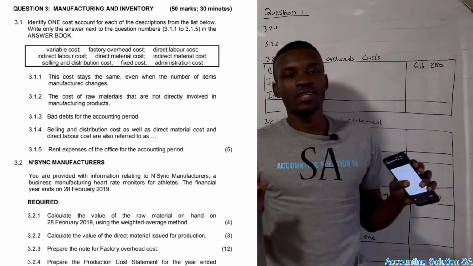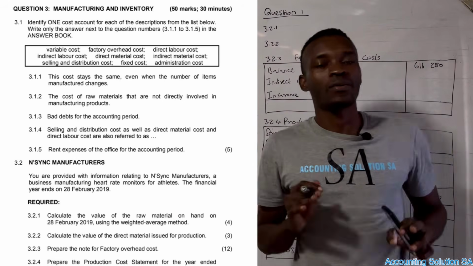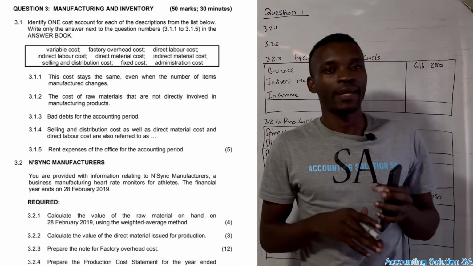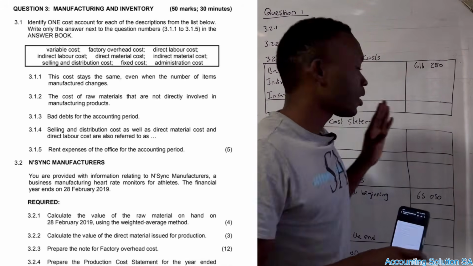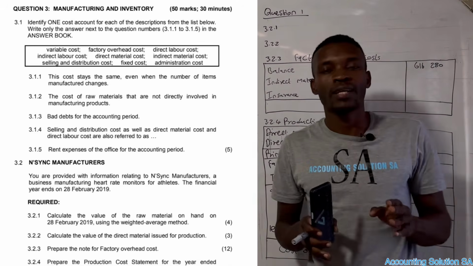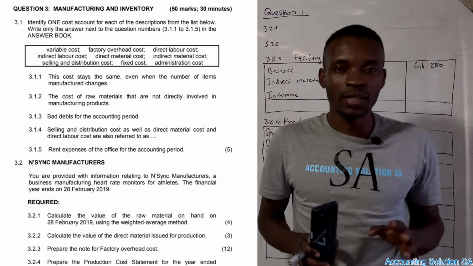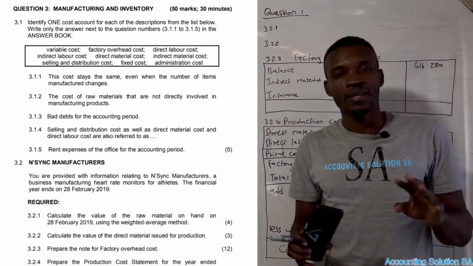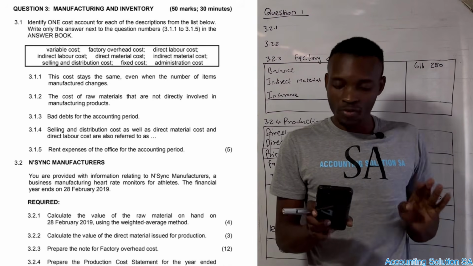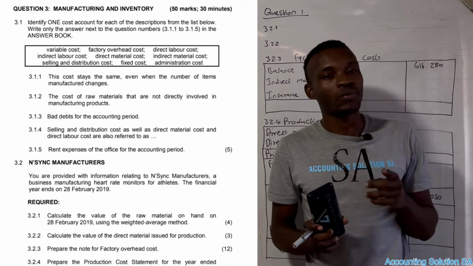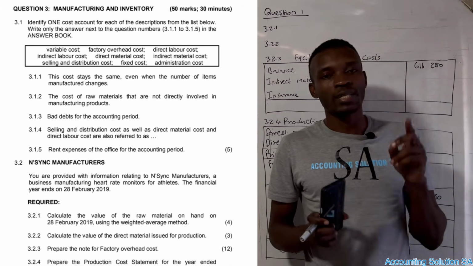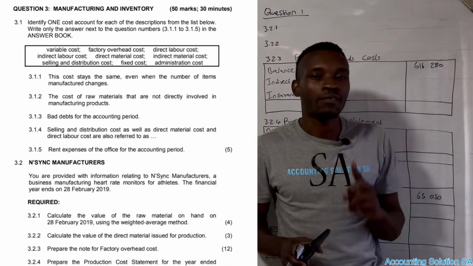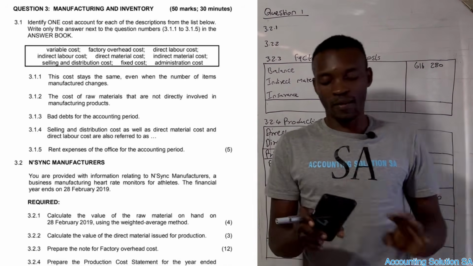Hi grade 12 students. In this video we are going to do a special video, because it is going to contain manufacturing and also inventory valuation. So just make sure that you watch until the end, so that you're going to learn something. Basically, this question paper is going to prepare you to write Paper 2 for the June exam, for trial, and for final examination.